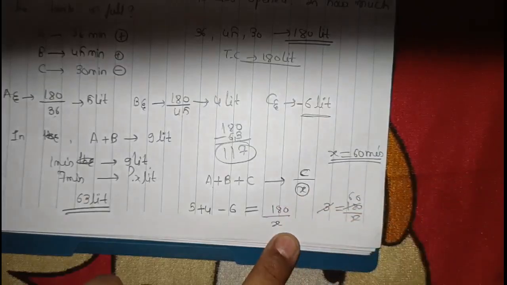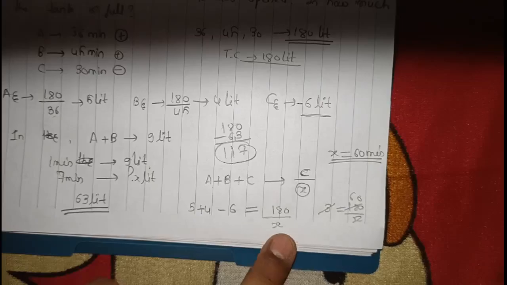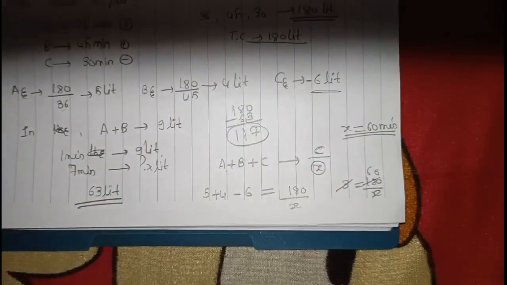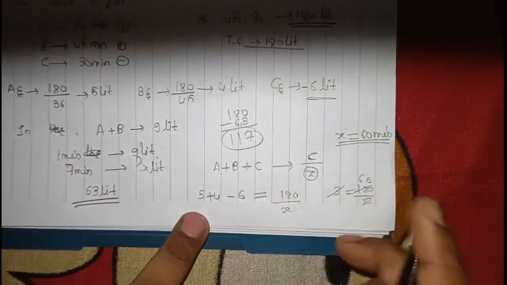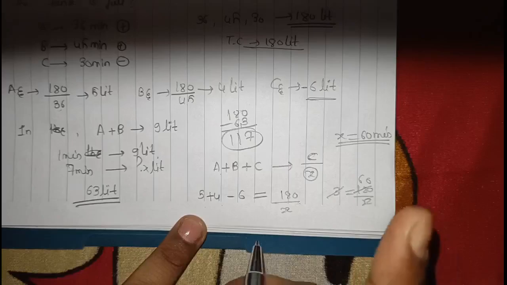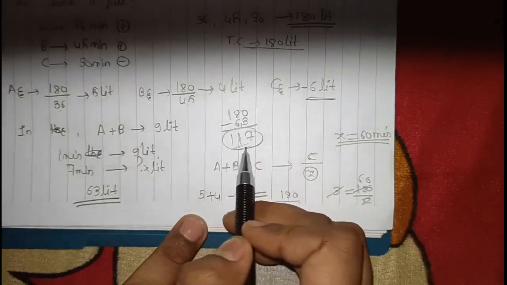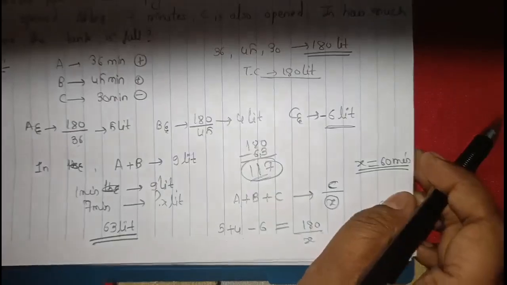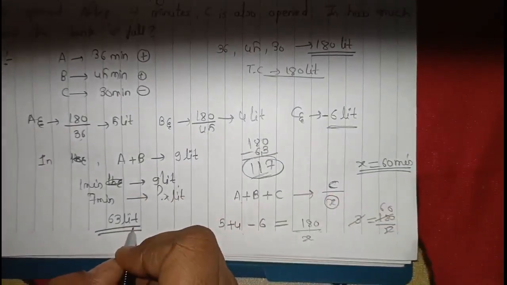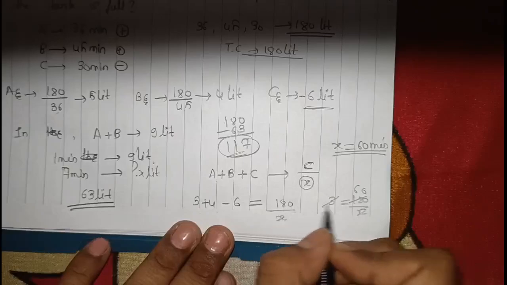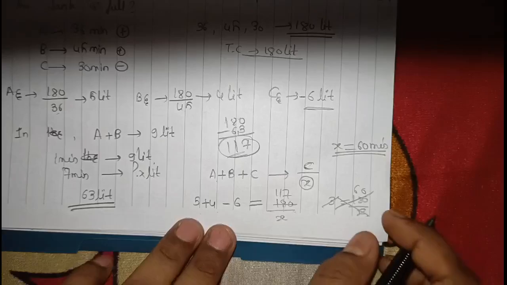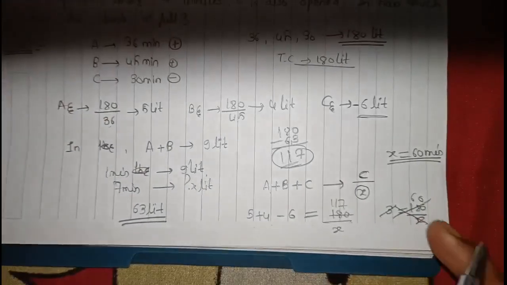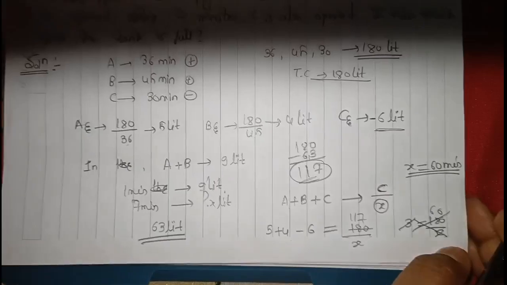Sorry guys, it is not 180, because 180 is our total capacity, but these three have to now only fill this 117 liters. We do not need 180 because already 63 liters is filled, right? So this is actually, sorry, 117, because 117 is our remaining capacity.